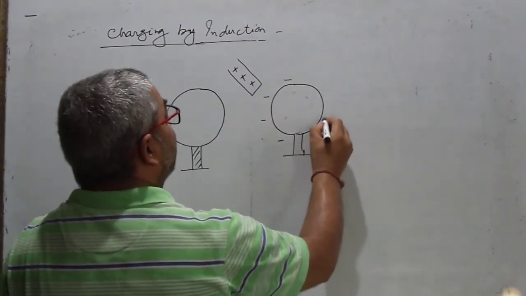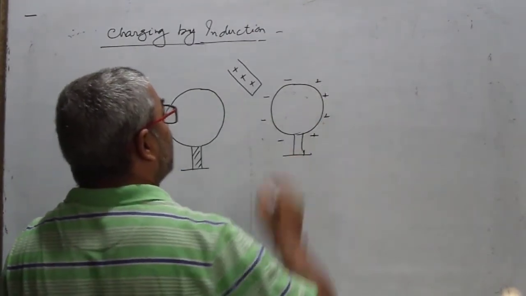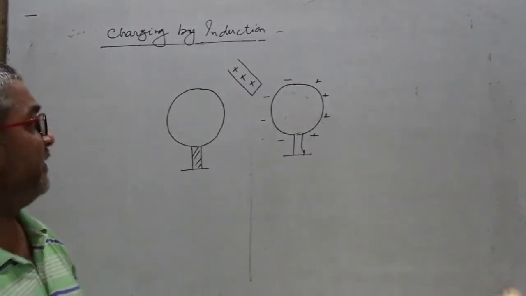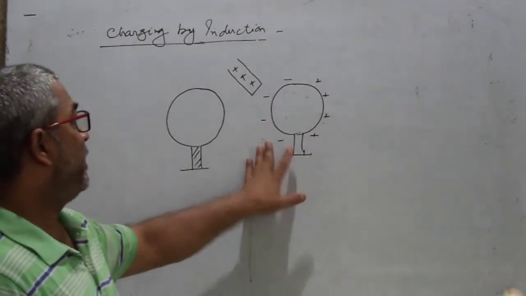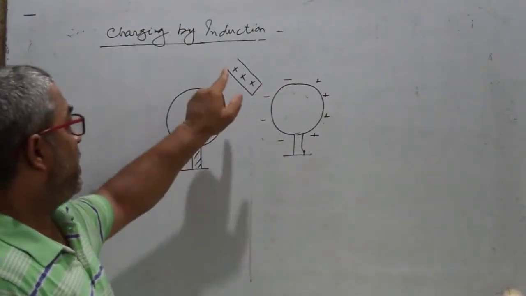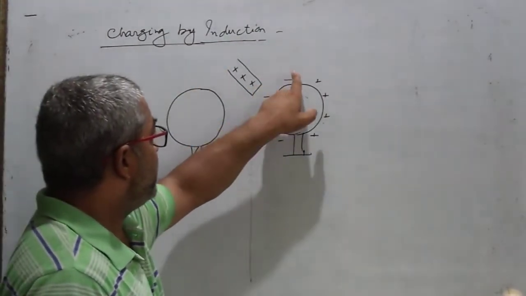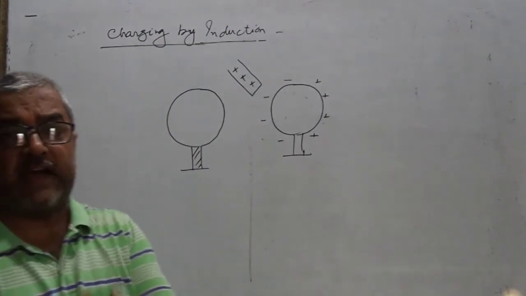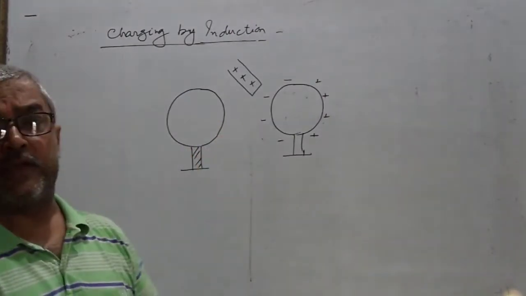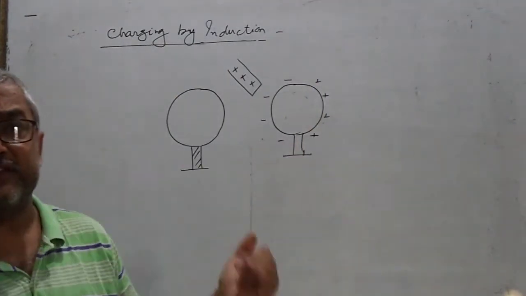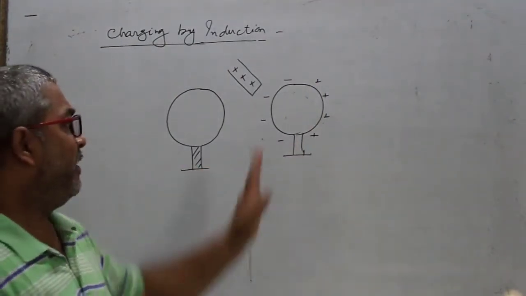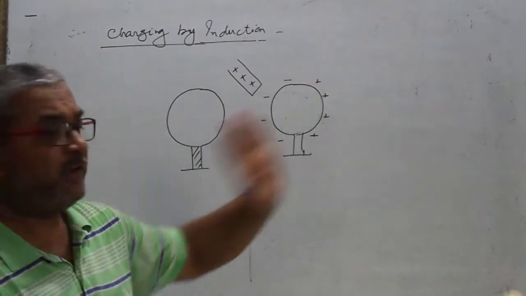The positive and negative charges separate from each other, with the net amount of charge still 0. This is why the negative charge is always attracted towards the positive charge, and like charges repel each other. So there is a separation between positive and negative charge.